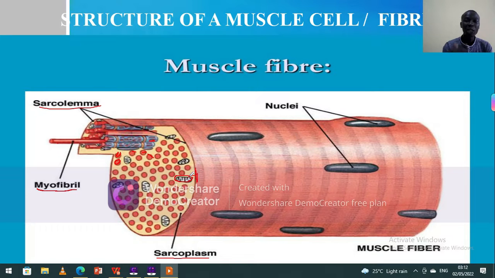It is the mitochondria. A muscle cell, because it needs to contract, needs a lot of energy, so it contains very many mitochondria. Good. So that is a muscle cell, how it looks. You just need to know how to name it, maybe not to draw it. Okay.